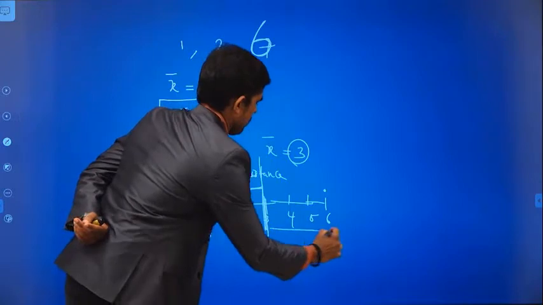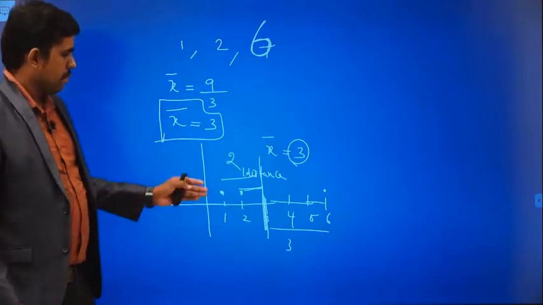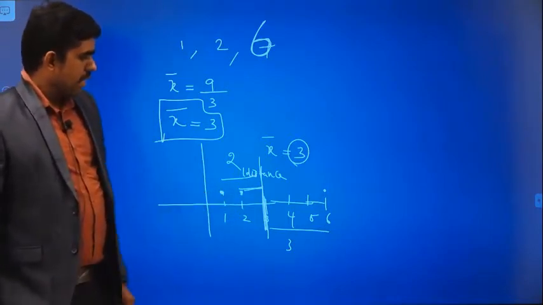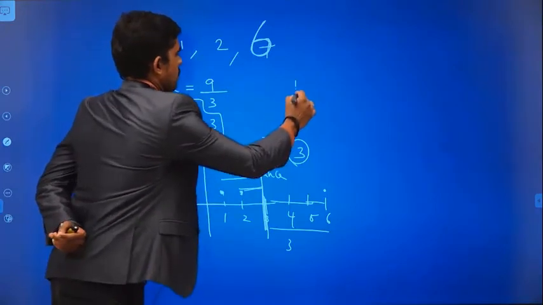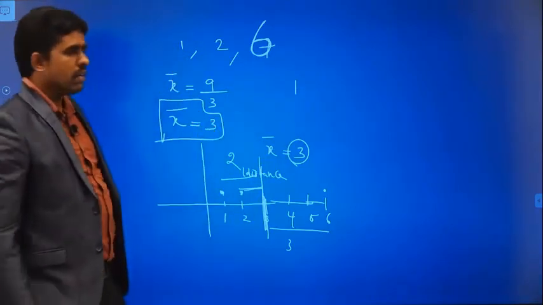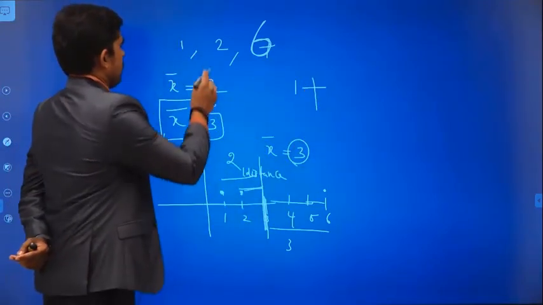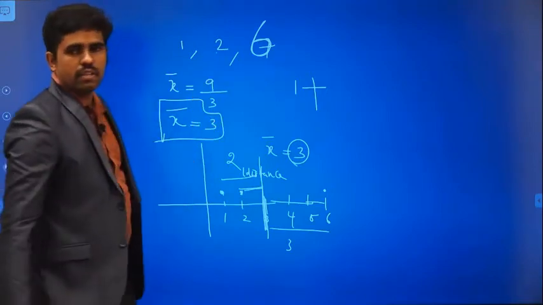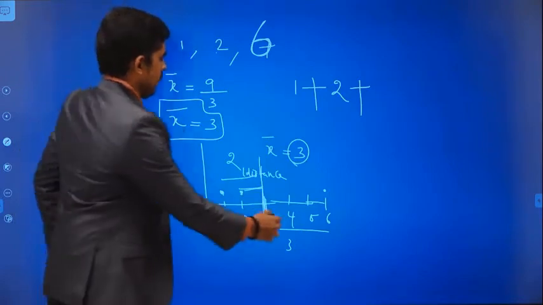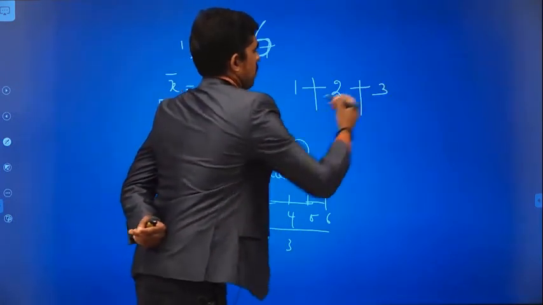It may be centimeter, it may be meter, depending on the given unit. So what are all the deviated values? The distance from 1 to our mean value is 2, from 2 to 3 is 1, and finally from 6 to 3 is 3.